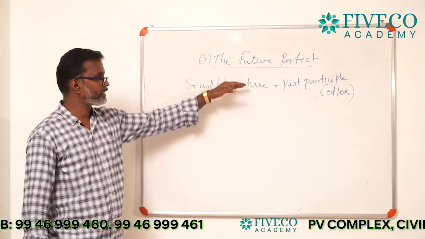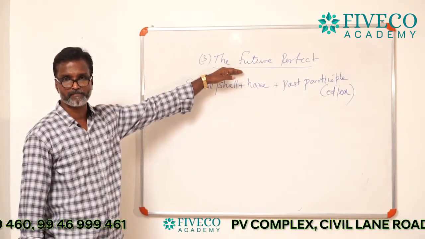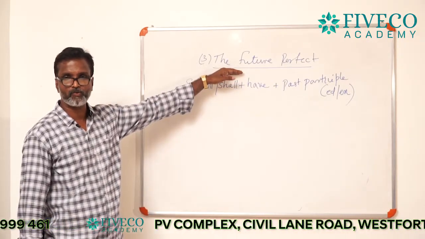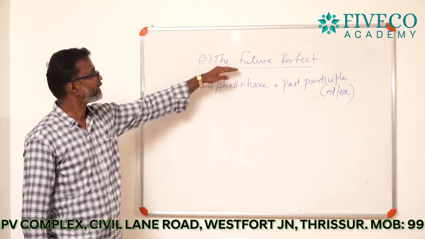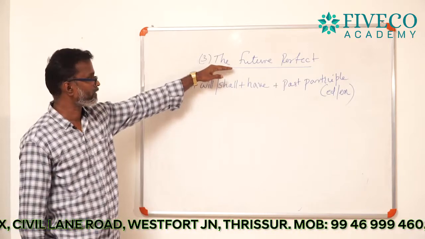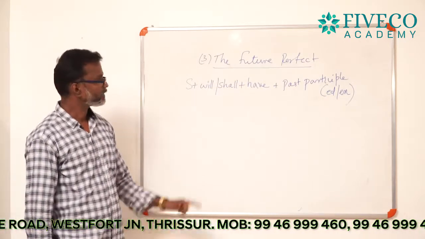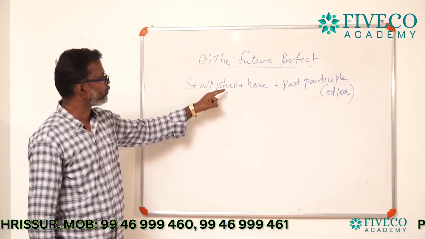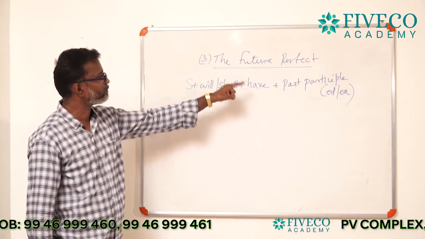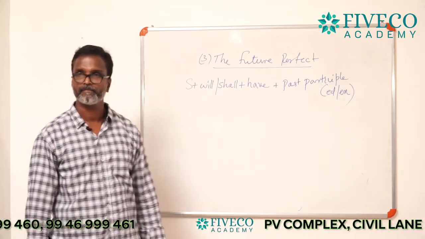See, the third division of a future tense. We are going to conclude our chapter, our topic today. The last one, the third one, the future perfect. And again, it has a formula: subject plus will or shall plus have plus past participle.